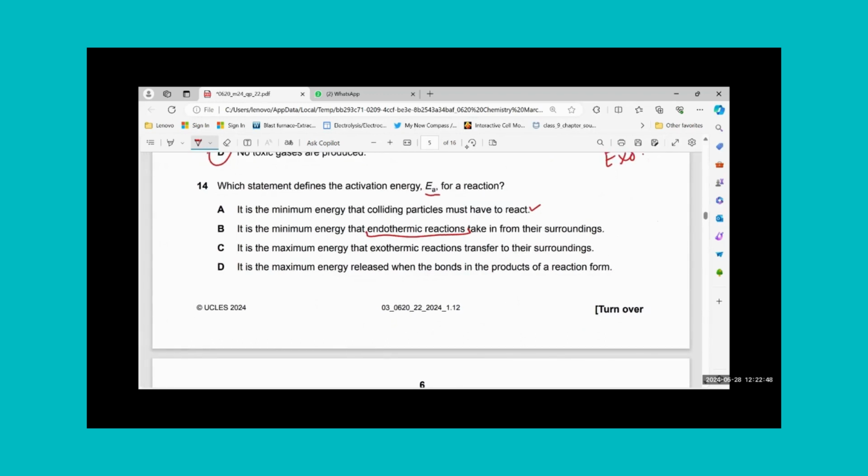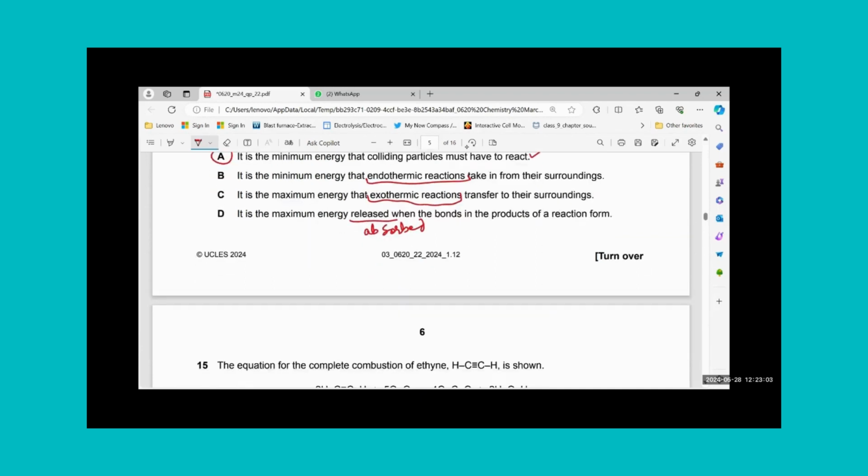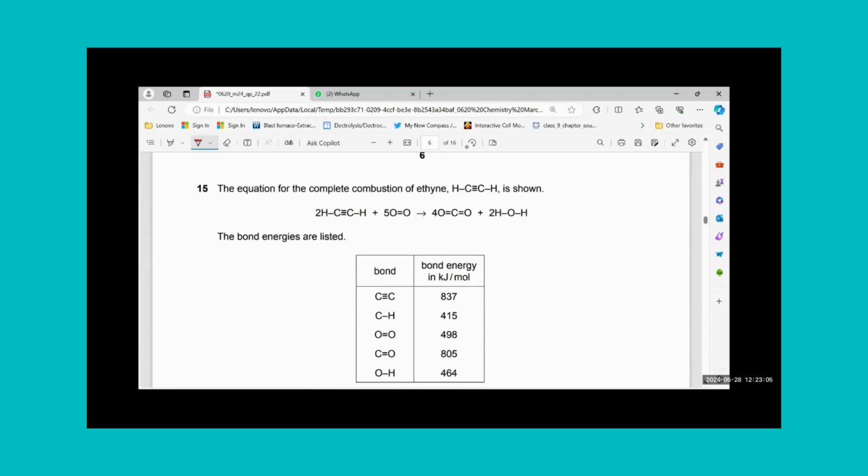So it is the maximum energy that exothermic transfers to the surrounding. No, that is delta H. It is the minimum energy released. No, not released. Activation energy is always absorbed. So all three of them are incorrect. A was fine. Number 15.